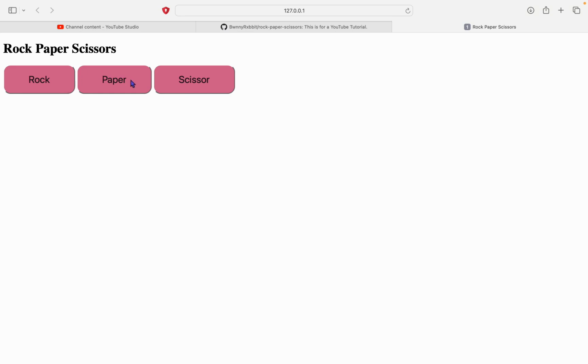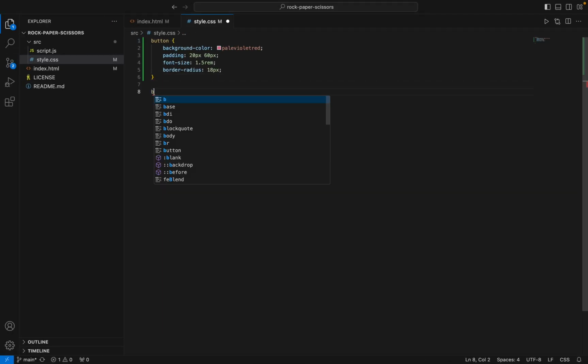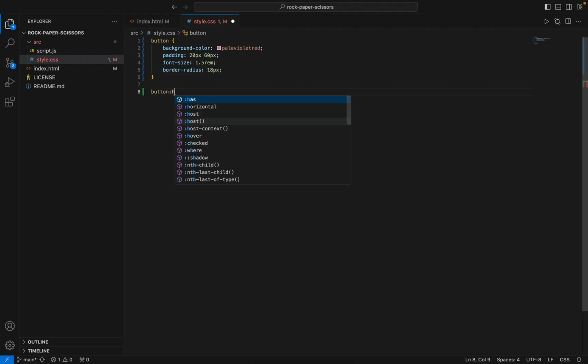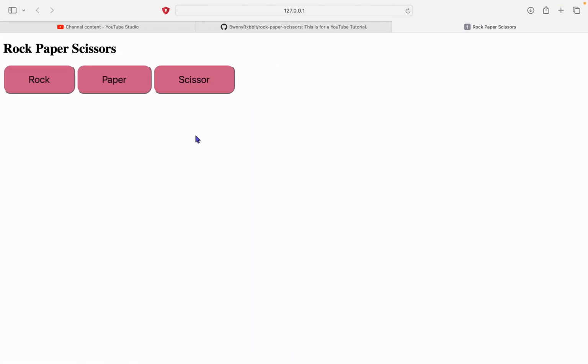Right, so now we can give it a hover effect. So type button hover, and then this time we'll change the background color to just normal pink. So see, when you hover, the button changes color.